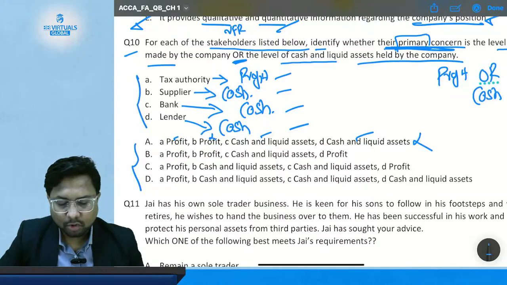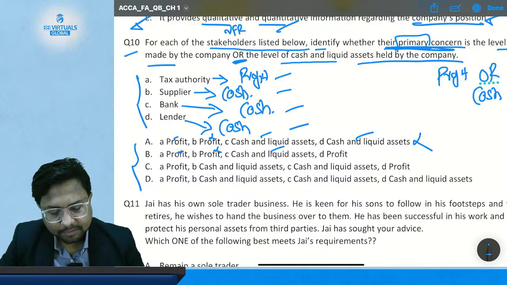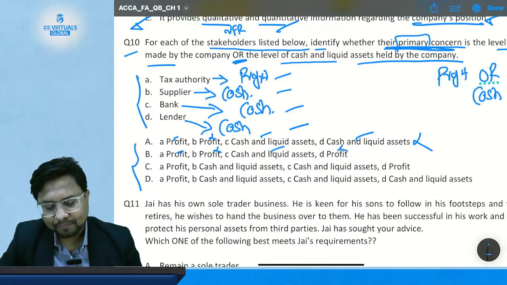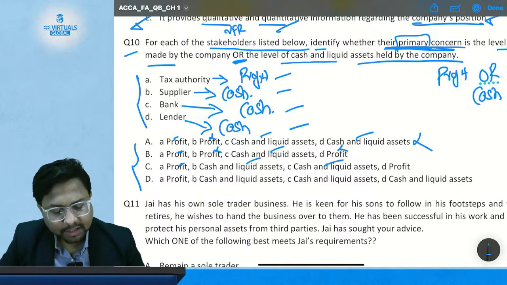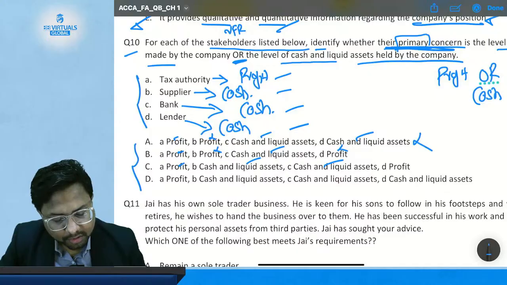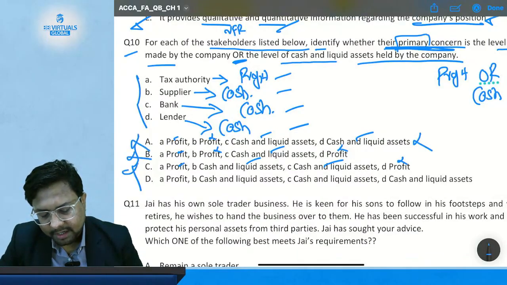Then comes option B. Statement A, profit. Statement B, profit, no. Statement C, cash, yes. Statement D, profit, no. Then comes option C. Statement A, profit, correct. Statement B, cash, correct. Statement C, cash, correct. Statement D, profit, not correct.